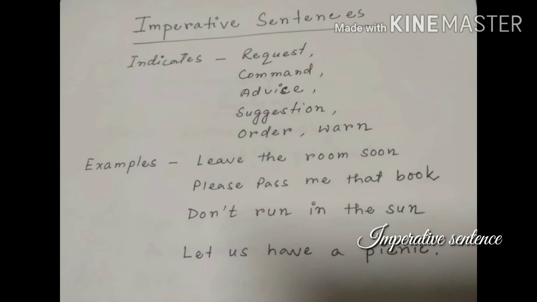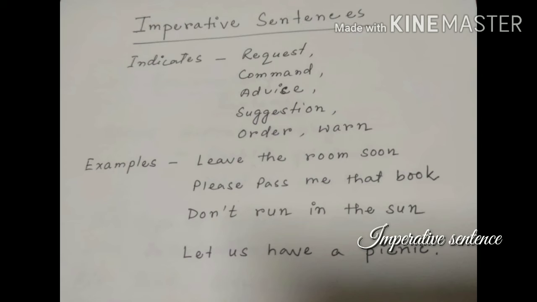Imperative sentence. An imperative sentence is a sentence which indicates a request, command, advice, or suggestion, etc. An imperative sentence usually starts with an action word or a main verb and ends with a full stop. For example: please pass me that book.